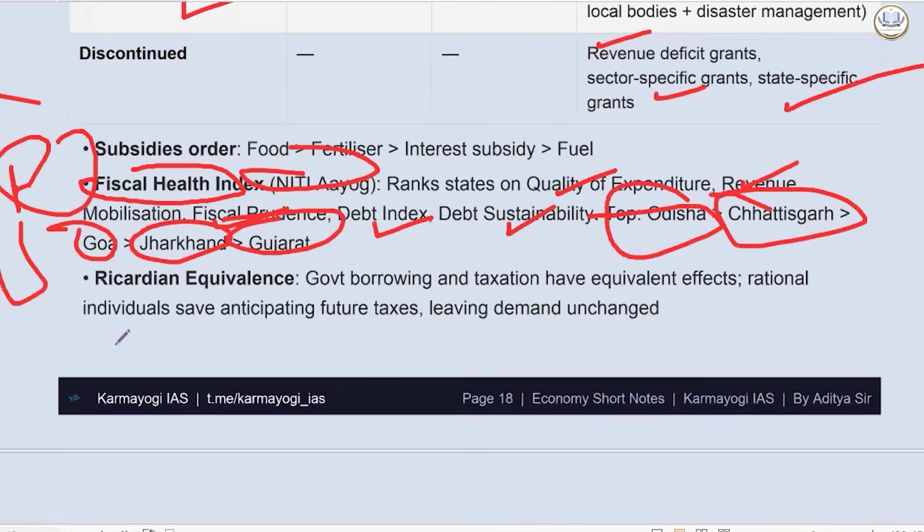Then we have Ricardian equivalence. That is, government borrowing and taxation have an equivalent effect. Rational individuals save, anticipating future taxation, leaving demand unchanged. So if, for example, taxation is reduced, now I know that in future it will be increased, so now I am saving more. So if government is borrowing or making changes in taxation, it will have equivalent effects. This is called Ricardian equivalence.